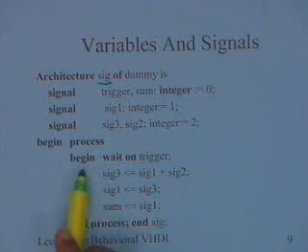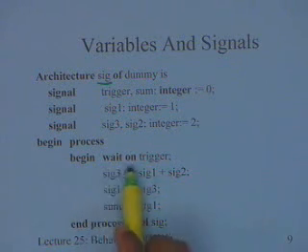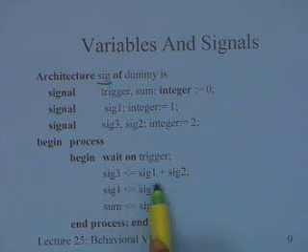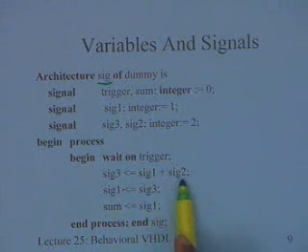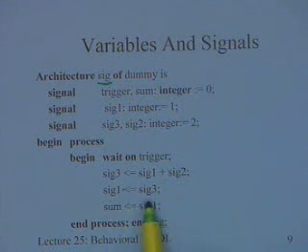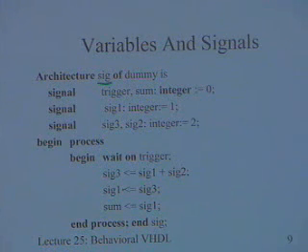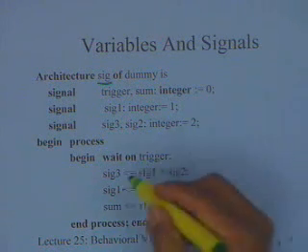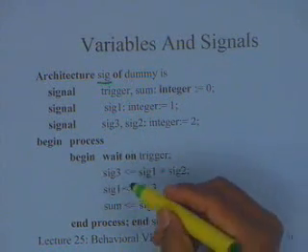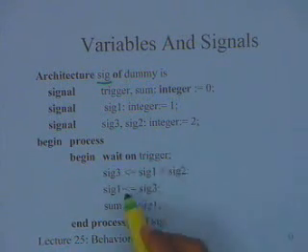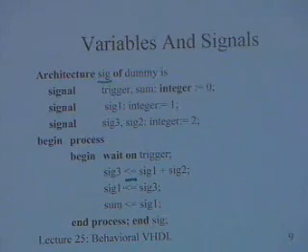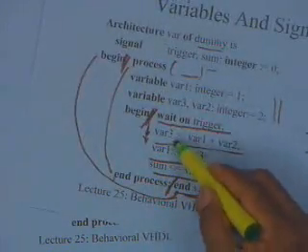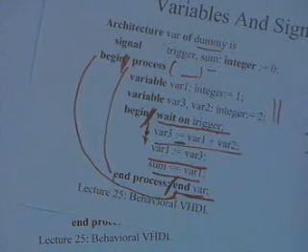And now I have a similar description over here. I say wait on trigger. Signal 3 is assigned signal 1 plus signal 2. Signal 1 is assigned signal 3. Sum is assigned signal 1. Now, one thing is, of course, syntactically, when on the left hand side you have a signal, you use a concurrent assignment, and when you have a variable, the notation is different.